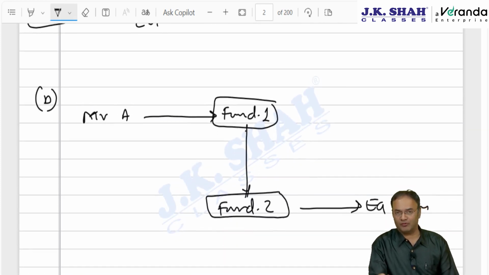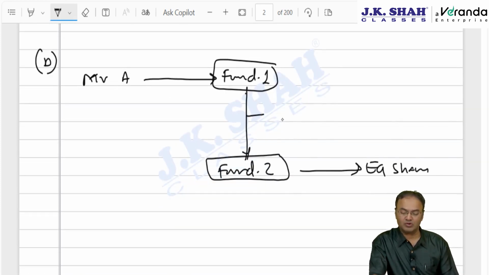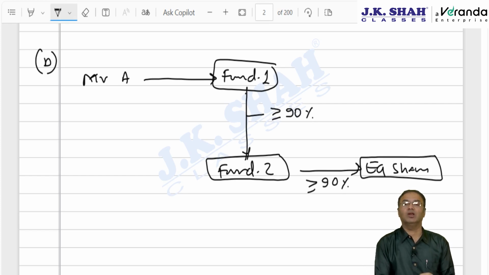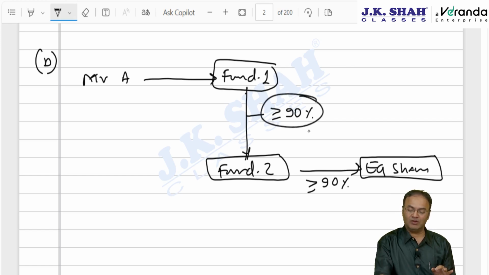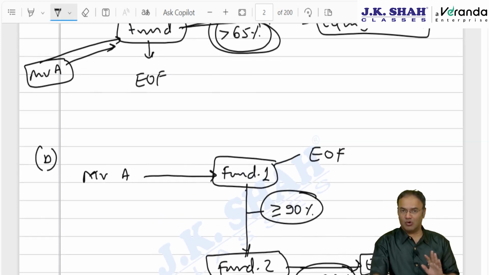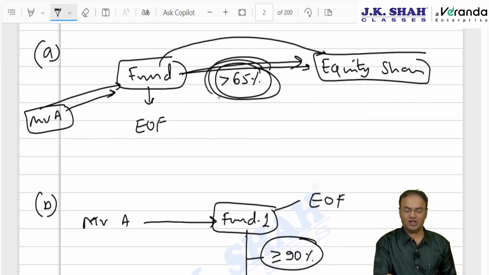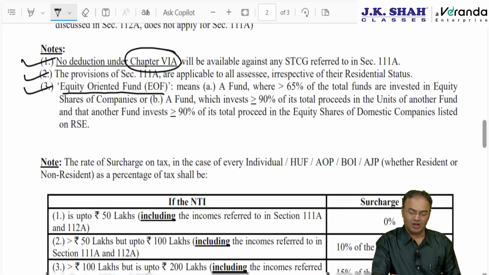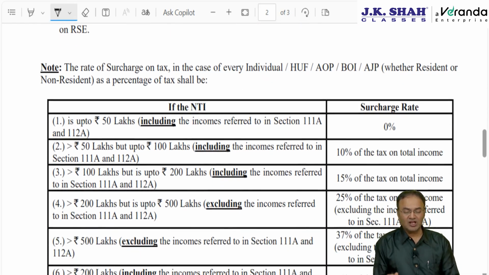If they are investing through fund 2, then fund 1 should have invested 90% or more into fund 2, and fund 2 should have invested 90% or more of its available funds in equity shares of listed companies. If both invest 90% or more in the stock market, then fund 1 will be called an equity oriented fund. And if there is no fund 2, only one fund, then more than 65% should be invested in equity shares.